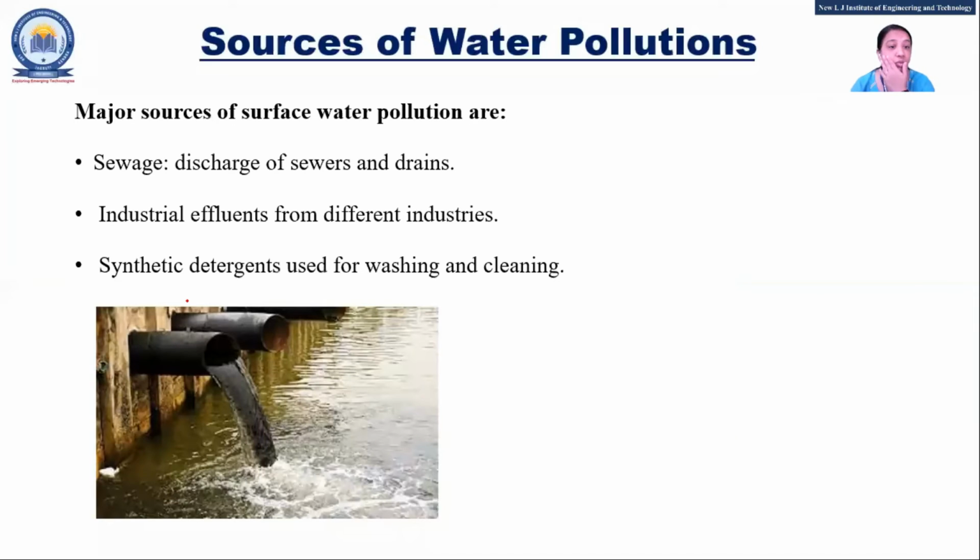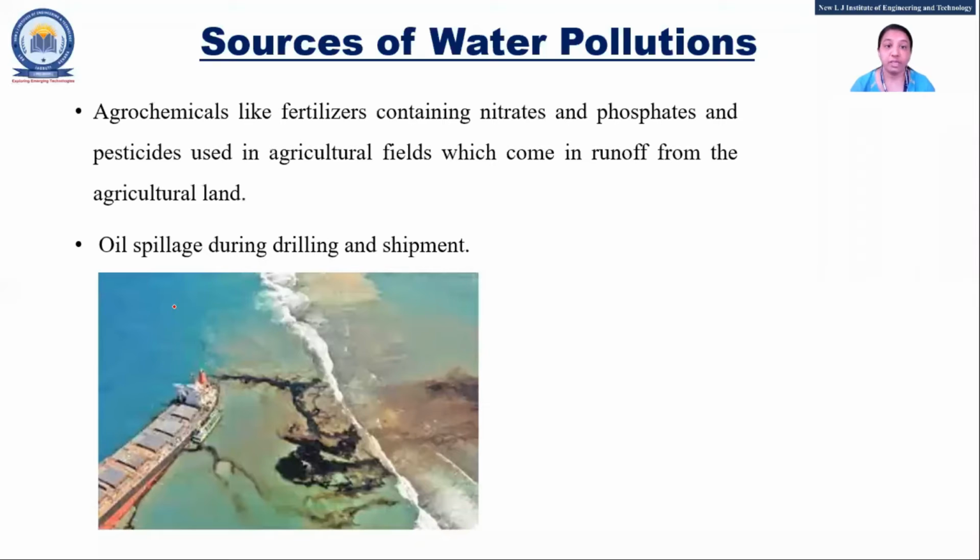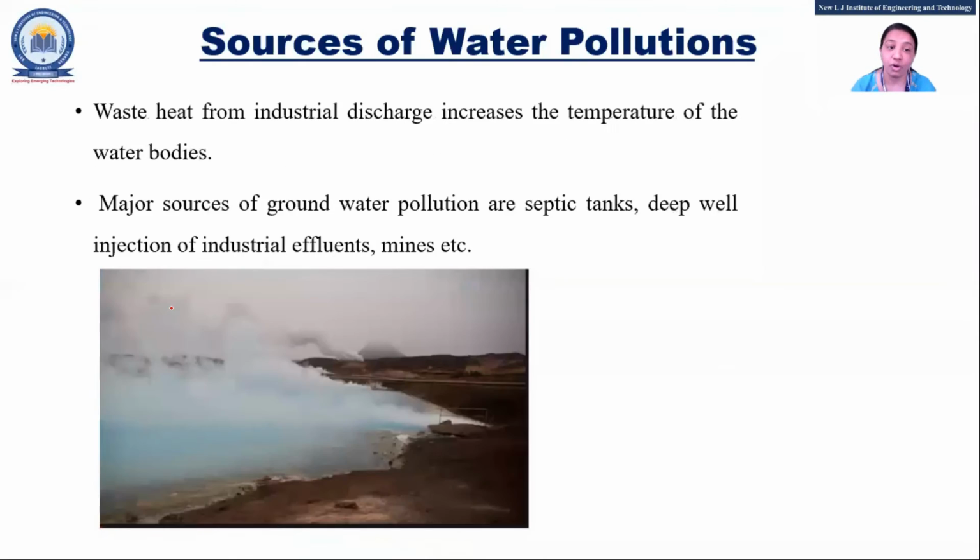Now other sources are what? Sewage. We know that from industry, the water gets discharged. There is washing and cleaning of vessels or animals near a lake or a river, so all the detergent mixes with the water and it gets polluted. Fine. Fertilizers and some pesticides are also there; they mix with the water. Oil spillage, right? All of these pollute the surface of the water. Now we know that groundwater gets polluted because of what?